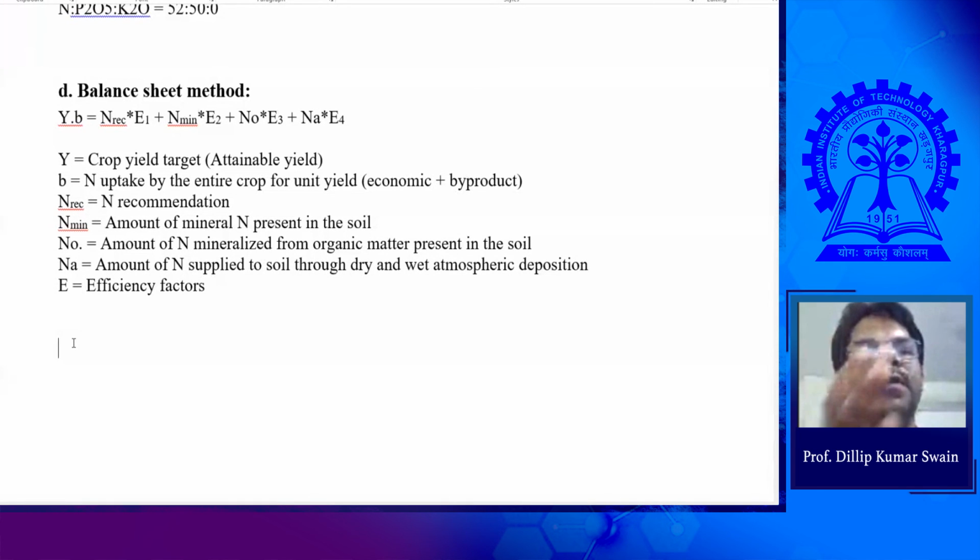From that NDVI value, we know whether the crop is under stress or non-stress, and based on that, we know the soil nutrient status and whether we need to go for application of fertilizers. So that gives some type of guiding information. When the crop has come up, for the top dressing of nutrients, we monitor the crop health, and based on that we can say how much exact fertilizer has to be applied. That's a good one.